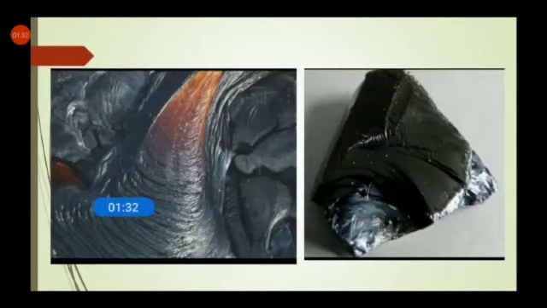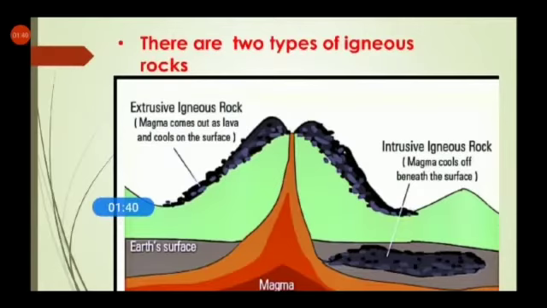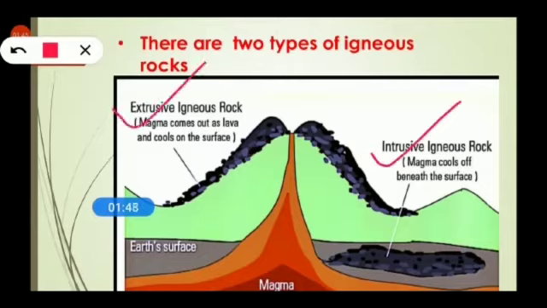It looks like this when it is in a melted form and after it cools down, it turns into the igneous rock. It looks like this. Clear? Now, there are two types of igneous rock: intrusive and extrusive igneous rock. Intrusive igneous rocks are those rocks in which magma cools off beneath the surface, or you can say inside the earth.